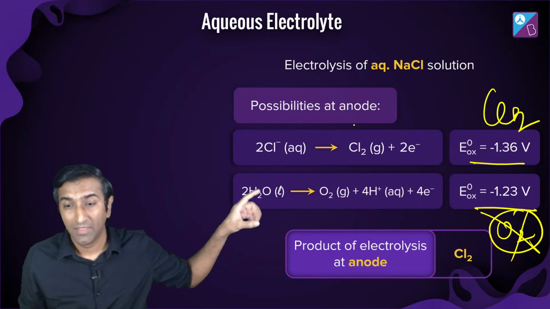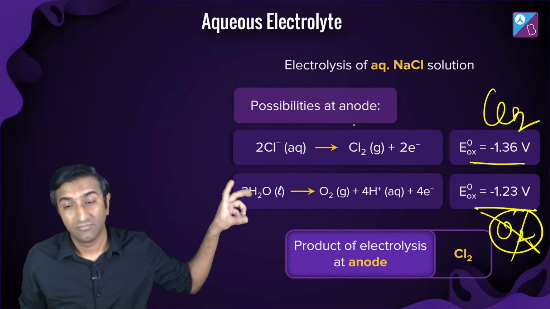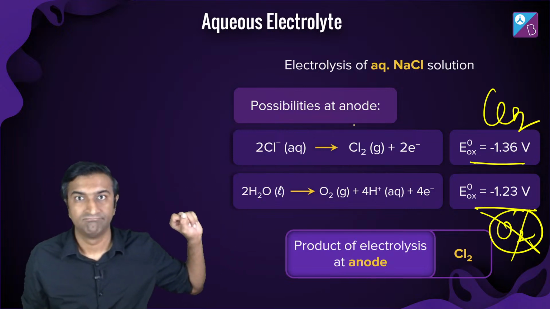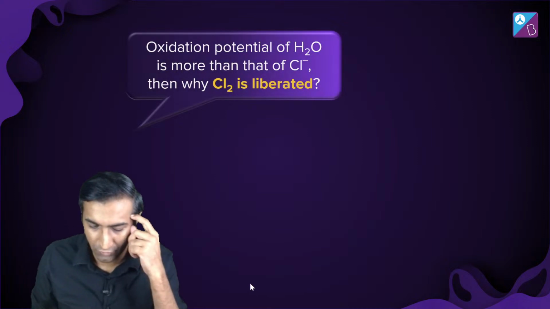Look, something strange has happened here. A smaller value is required over here, but still, chlorine comes out and not oxygen. Why? Because of this concept of overpotential.